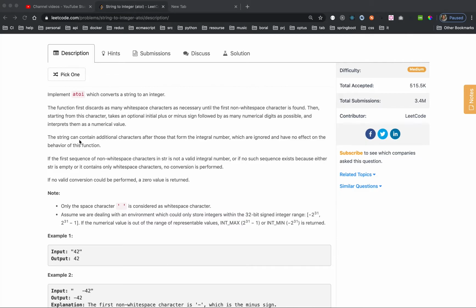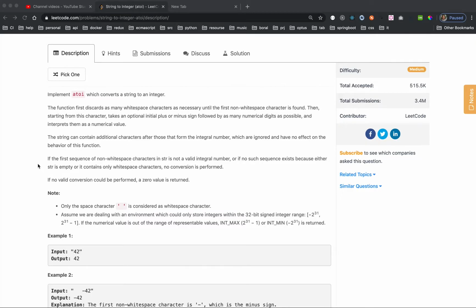Paragraph 2: the string can contain additional characters after those that form the integer number, which are ignored and have no effect on the behavior of the function. So the second paragraph actually tells you that if the integer starts and you follow it with additional characters, it is acceptable. You just ignore these additional characters.